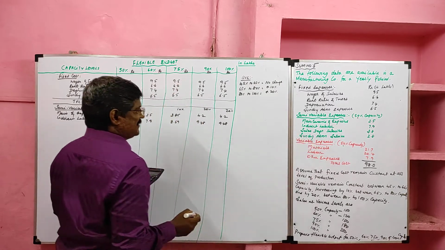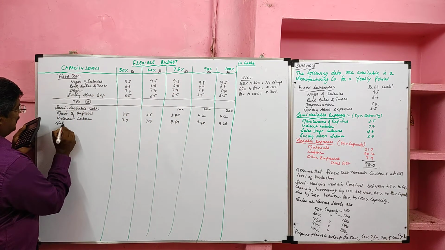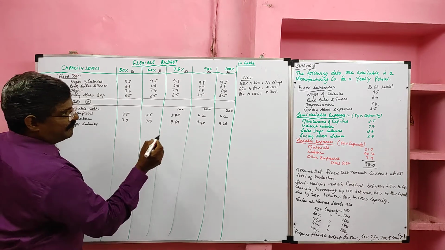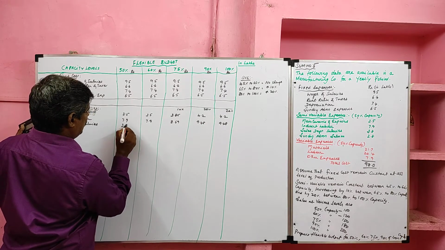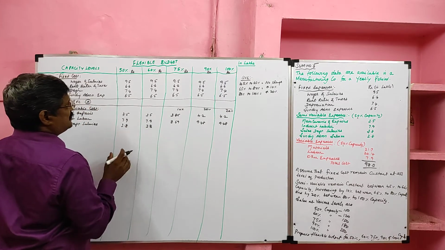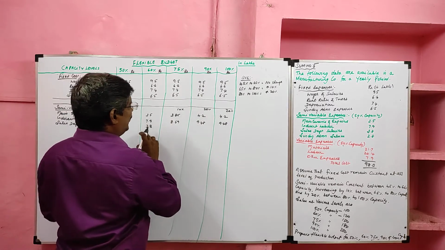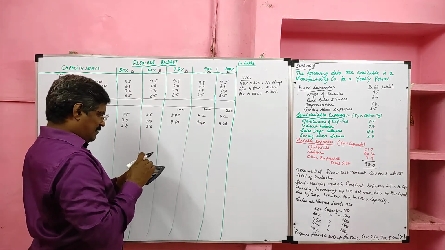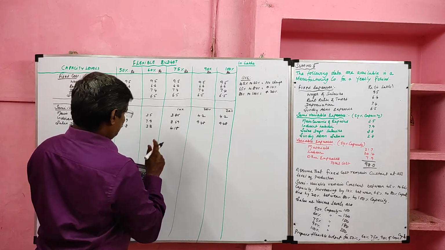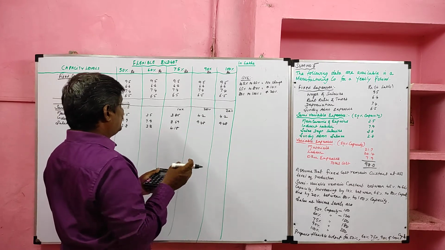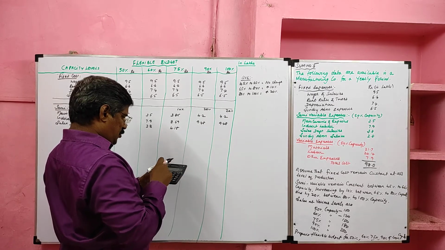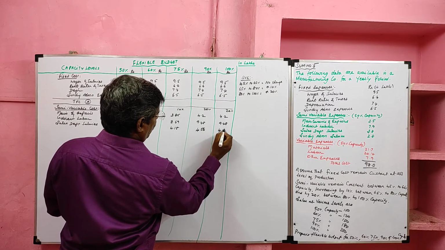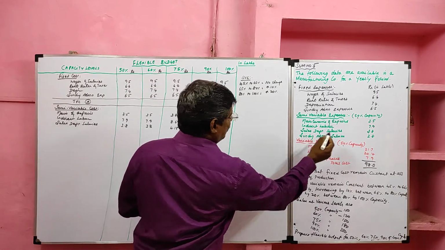Then sales department salaries, given for 50% capacity, 3.8. Up to 65% it remained constant. Then when it comes to 75%, we have to increase 10% from the base. So 3.8 plus 10%, 4.18. When it comes to 90%, we have to increase 20%. So 3.8 plus 20%, 4.56. Then sundry administration expenses.